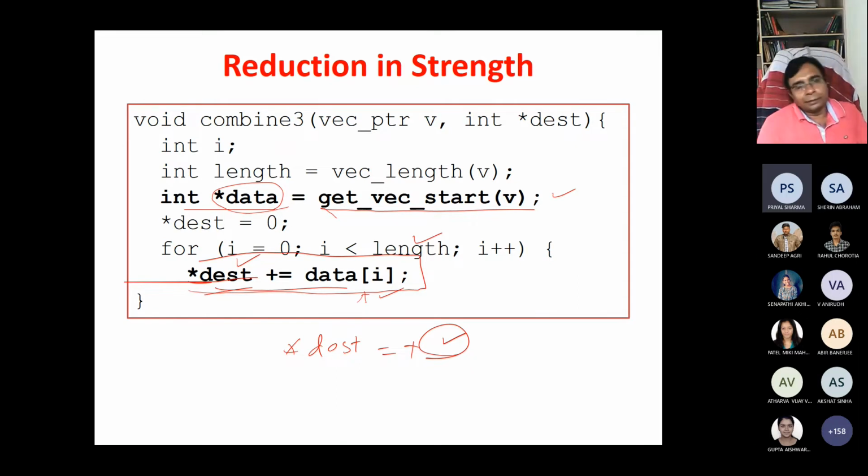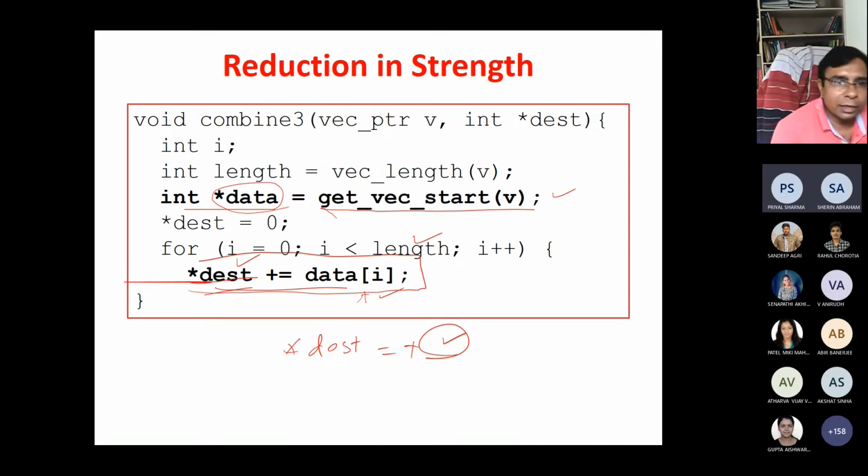Are you getting the point? So what is the difference between pointer V and pointer data? Won't both be the starting pointer only? Yeah, V is where we are storing the actual data.